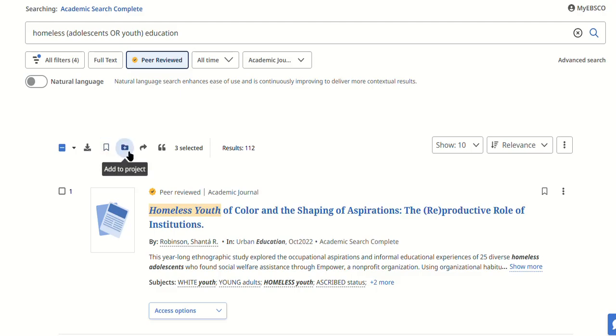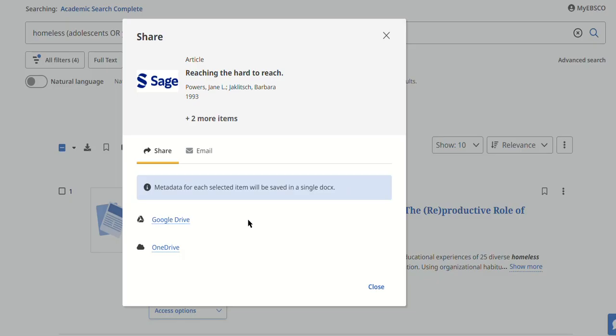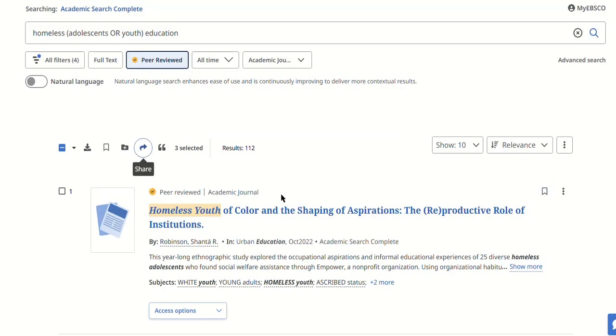Save and add to project, relate to my EBSCO, which is up here. You can create your own personal account and save your citations either individually or to a project, which is kind of like a folder for your particular subject area you're working on. Share, you can share in a number of different ways, and there's options here for sharing, and you can put it to Google Drive, to OneDrive, etc. And that's an option for you.